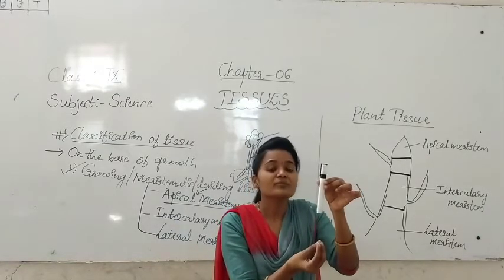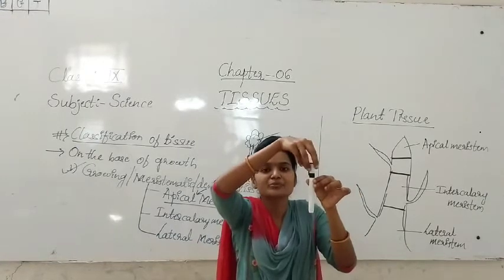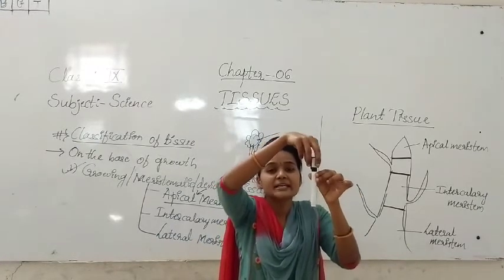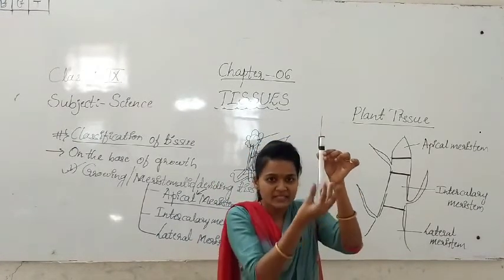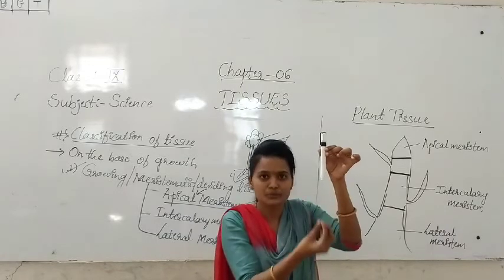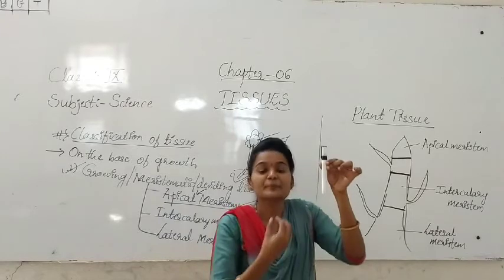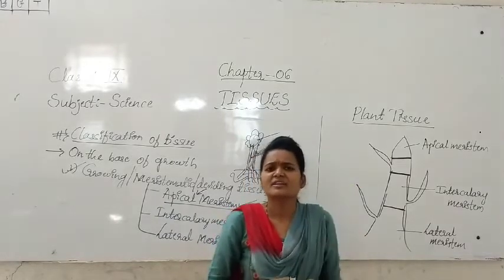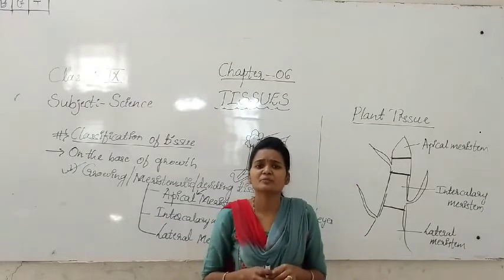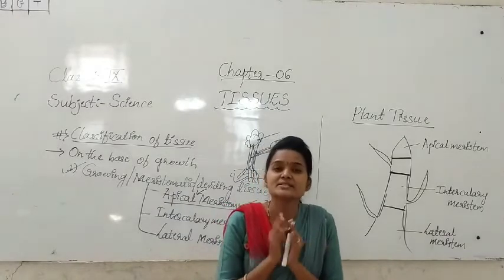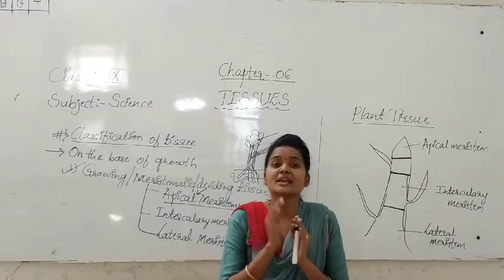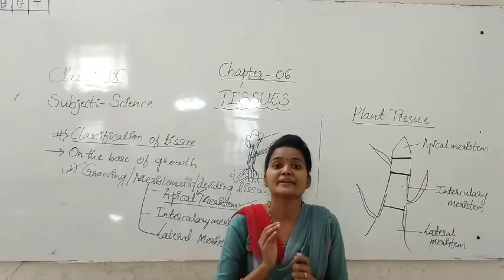Apical meristem, where is it present? At the tip of the stem and at the growing regions of the root. Then, what is the function of the apical meristem? It increases the length of the stem and root.